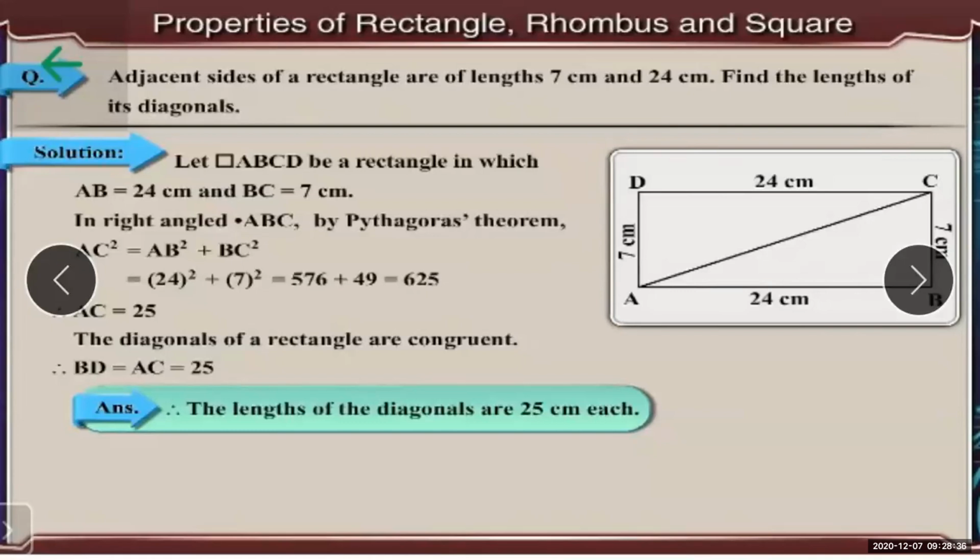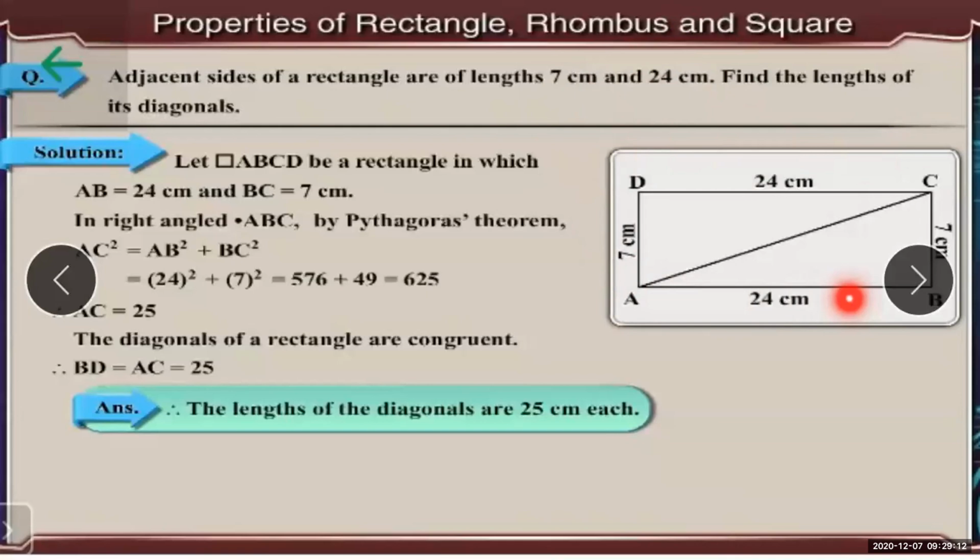If you are getting confused about which is the length and which is the breadth, then always remember L for length and L for long. So the longest side will be the length. Here the biggest side is 24, so this will be the length.